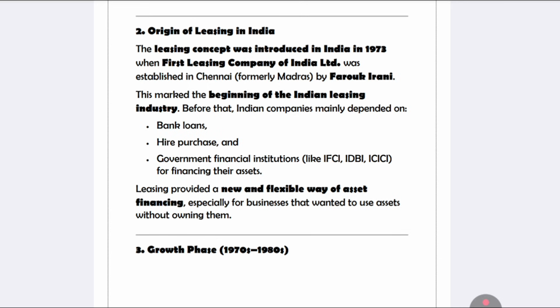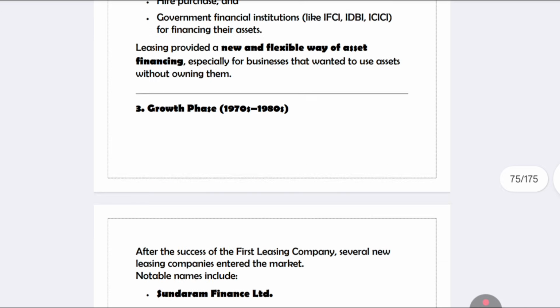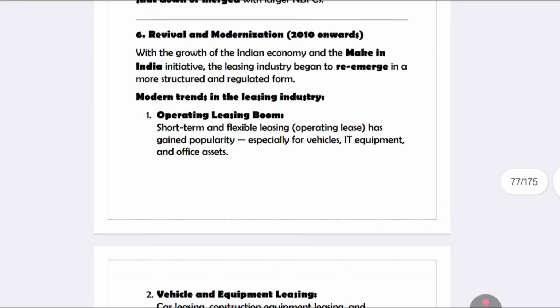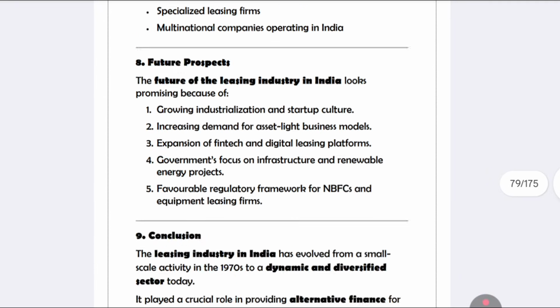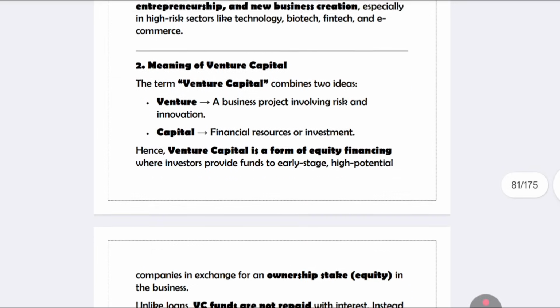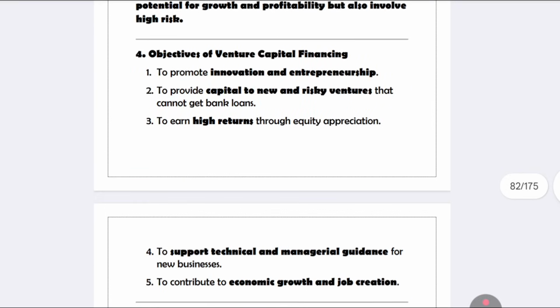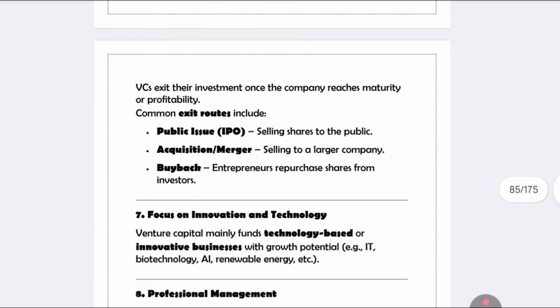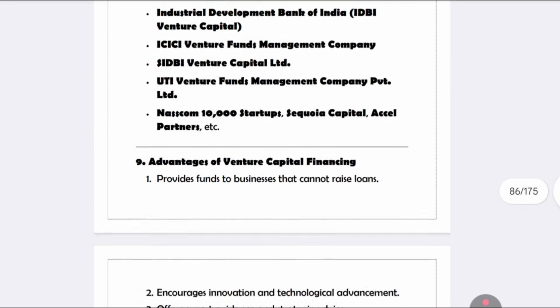We have discussed IFCI, IDBI, ICICI in your earlier subject also. The growth is not very important, like how the evolution went from first to last. You can write it on your own also. So that is the first answer you have in this unit number 3.